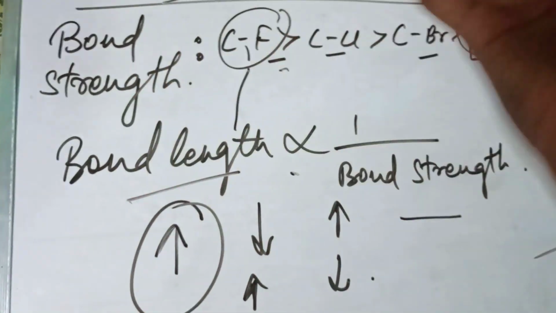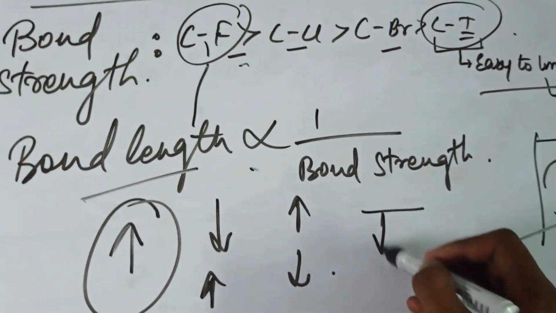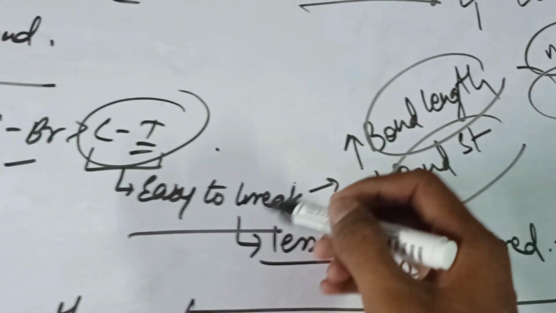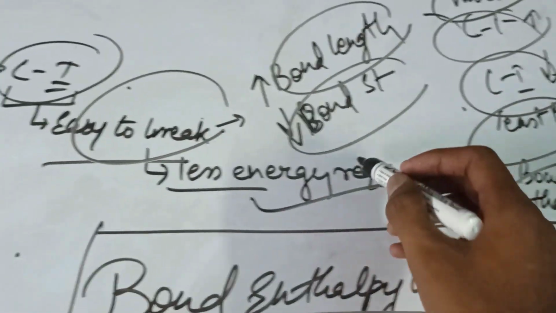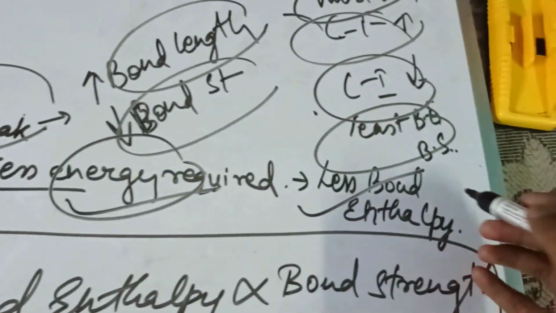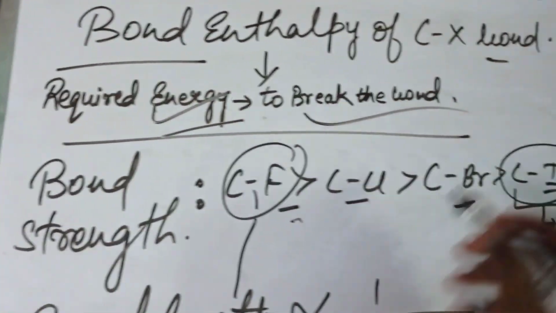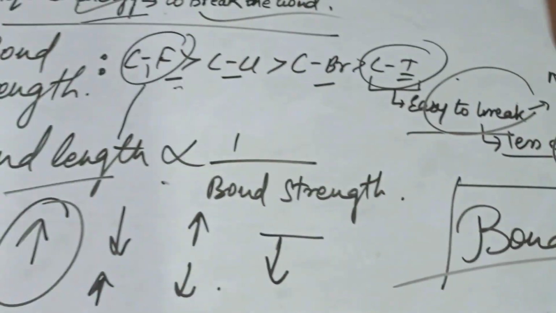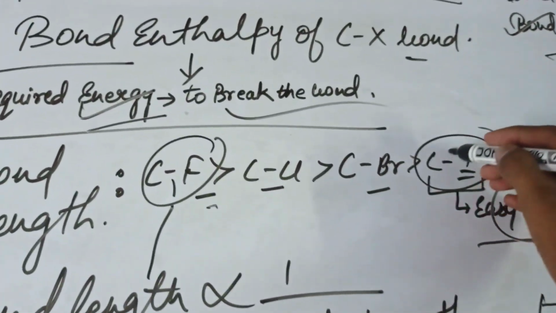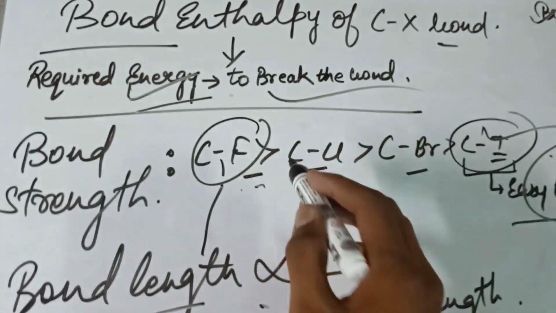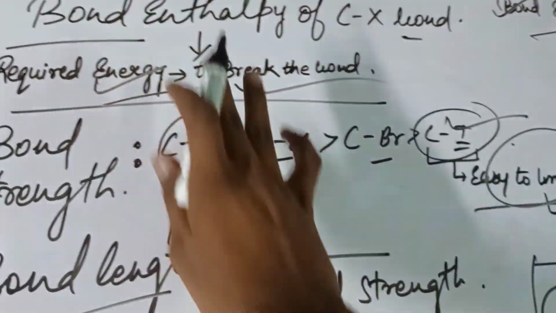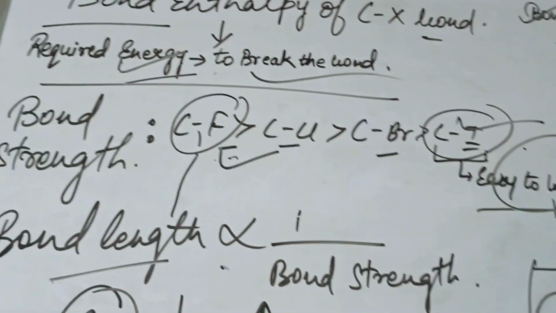So more bond length means less bond strength. Less bond strength means it's easy to break, so it requires less energy and has less bond enthalpy, because bond enthalpy is the energy required to break the bond. So it is very easy to break the bond of C-I, and very tough to break the bond of C-F. I hope it's clear.